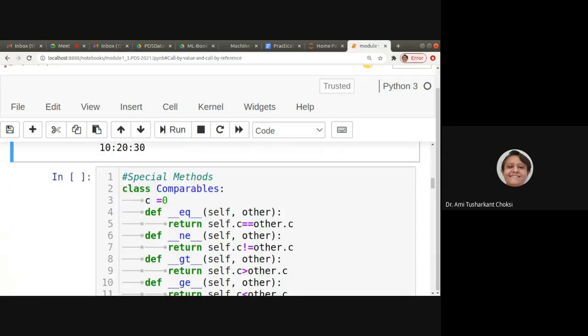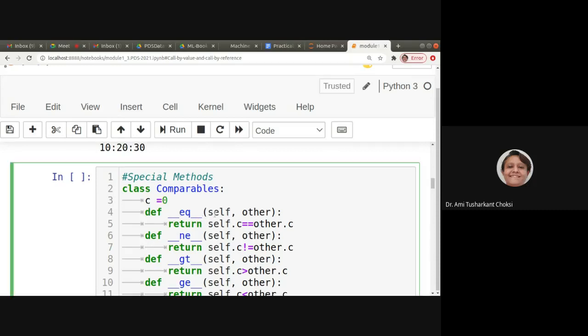Special methods, the way we have seen __init__, __del__, __str__. Right. So special methods are, for example, class Comparables. We want to compare two objects. So for that we can say class Comparables, where c is equal to 0 is defined.